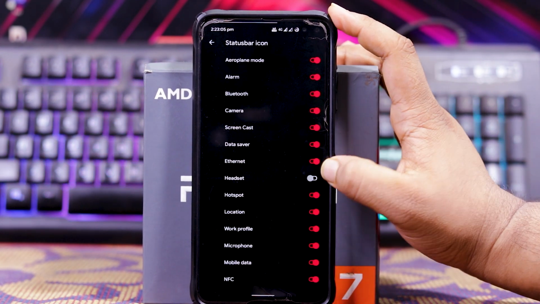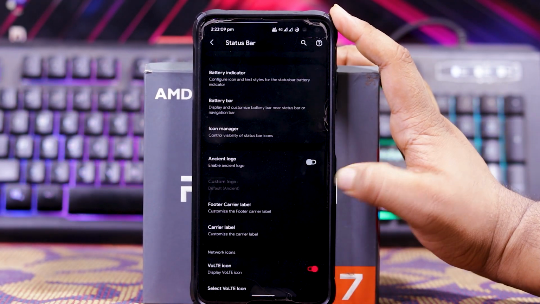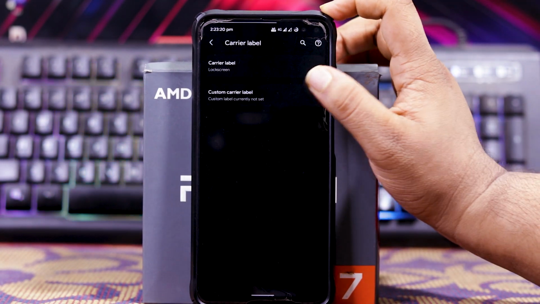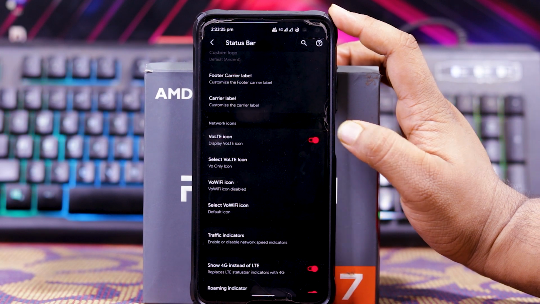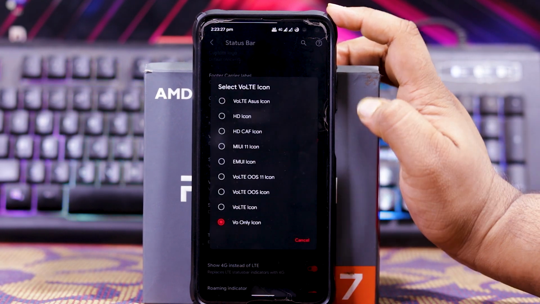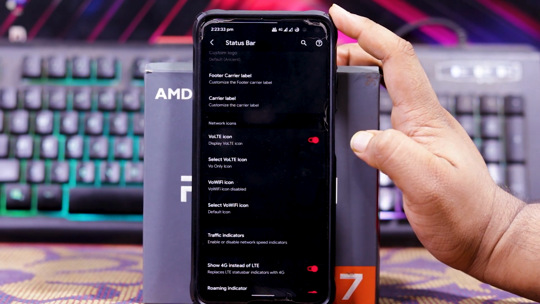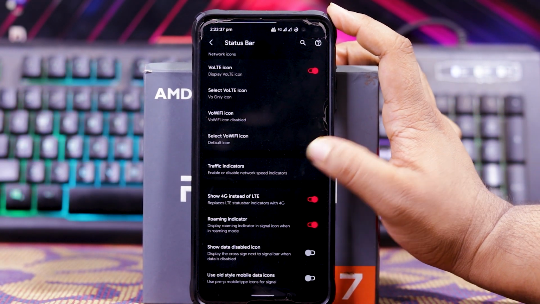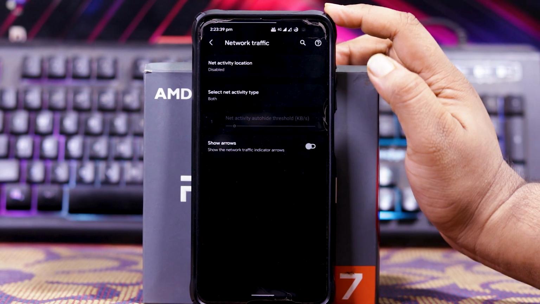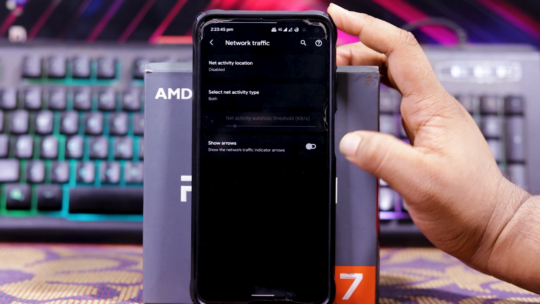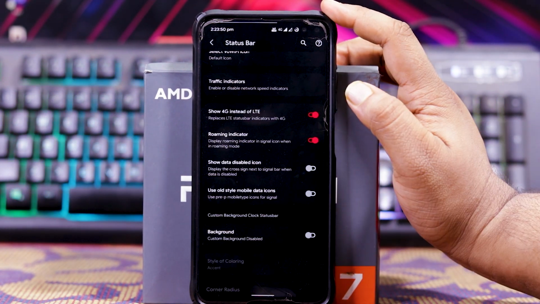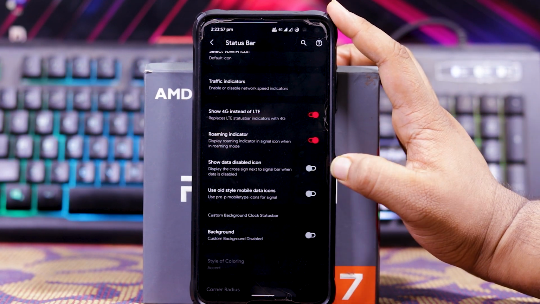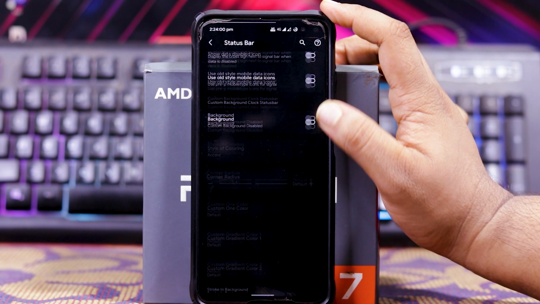Then you get icon manager, Ancient logo, footer carrier label, and carrier label. You get location and custom carrier label. Then you can enable or disable the VoLTE icon and you can select the VoLTE icon, as you can see, and you can do the same for Wi-Fi icon. Then you get traffic indicators. In this you get location, select net activity type and show arrows. Then you get show 4G indicator, roaming indicator, data disabled icon, use old style mobile icon, background, etc.